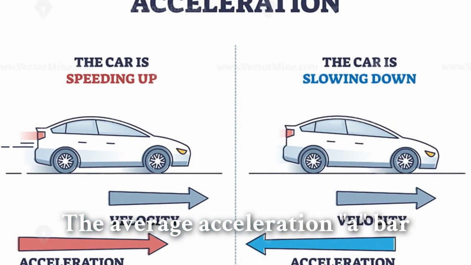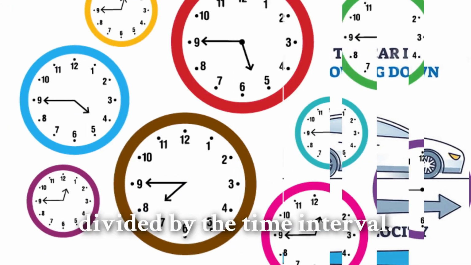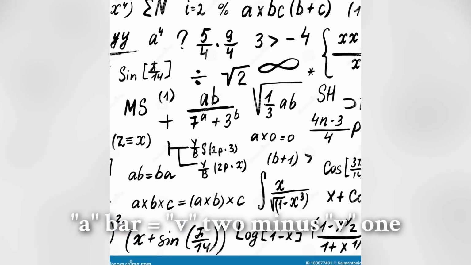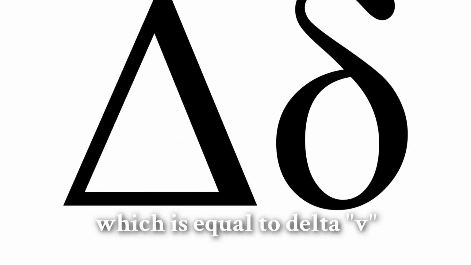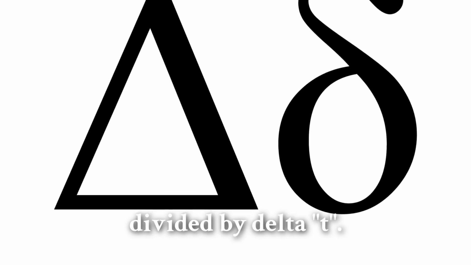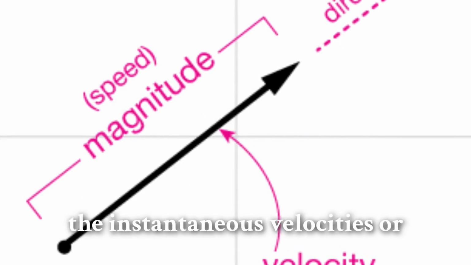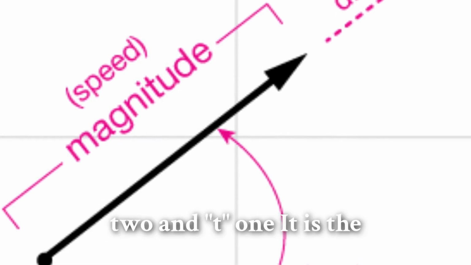The average acceleration, a bar, over a time interval is defined as the change of velocity divided by the time interval. a bar equals (v2 minus v1) divided by (t2 minus t1), which is equal to delta v divided by delta t, where v2 and v1 are the instantaneous velocities, or simply velocities, at times t2 and t1.